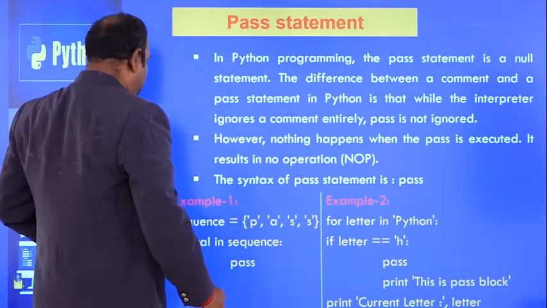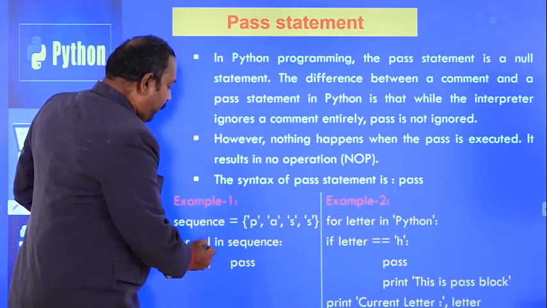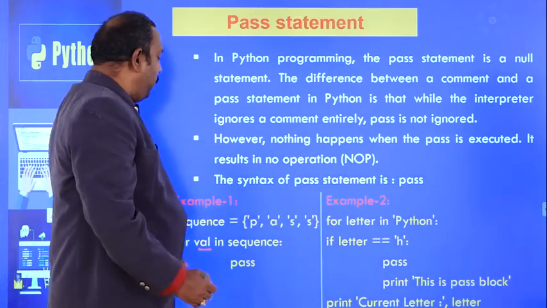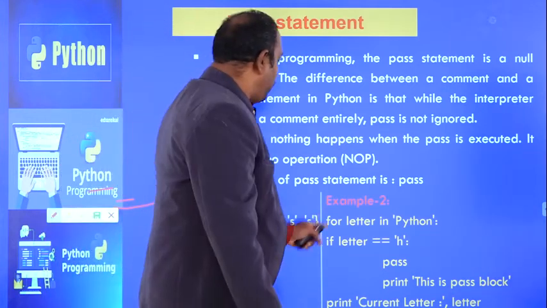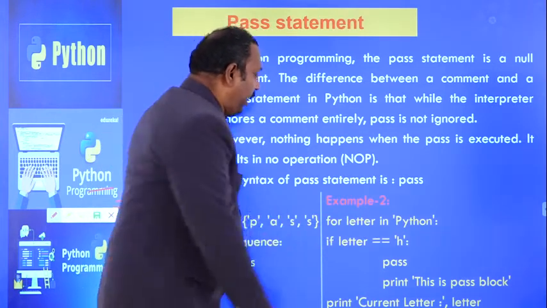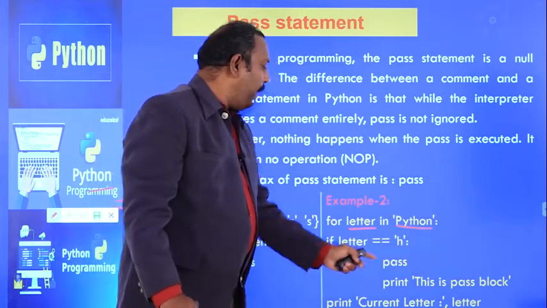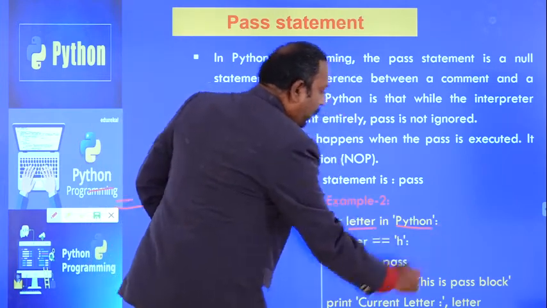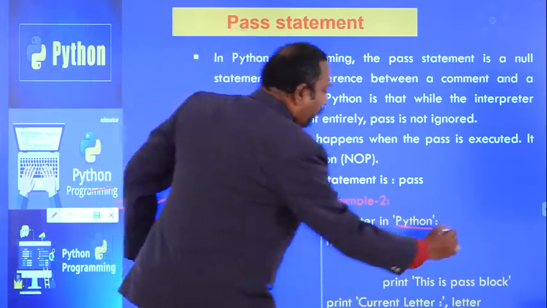When coming to the example here, for val in sequence, this is the loop variable in the sequence. Pass means it will simply go to the next value like this, it will skip all the values, nothing will be printed here. In this case, for letter in Python, letter is the loop variable and Python is the sequence here, and if letter equal to H, pass. First, letter will become P, and print current letter, that is P, will be printed.